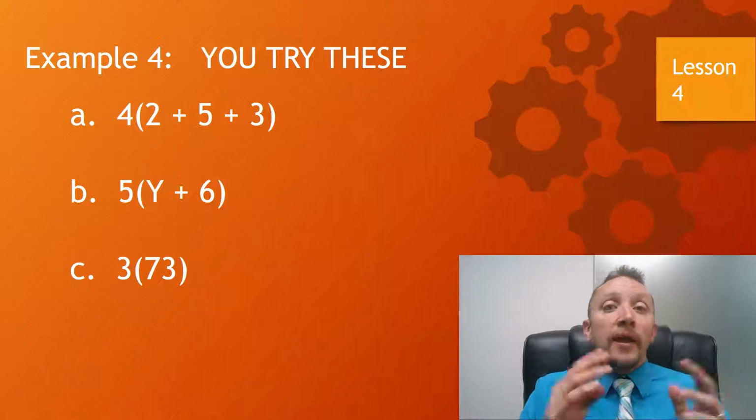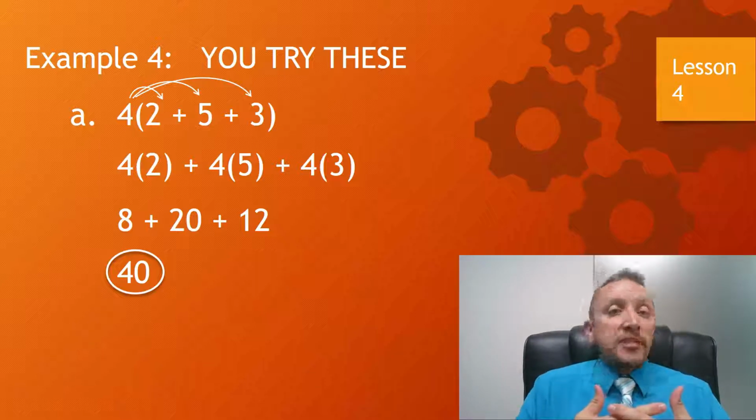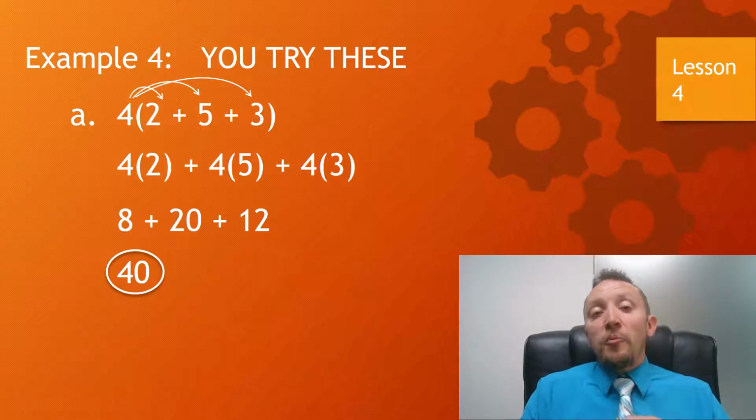All right, let's see how you did. For this first one, you should have gotten 40 as your answer. Now again, I want you to use the distributive property. You might have taken 2 plus 5 plus 3 and gotten 10 and multiplied 4 times 10 and got 40. That's fine, but it's also good to see how the distributive property could be used here. So do you see how that worked?